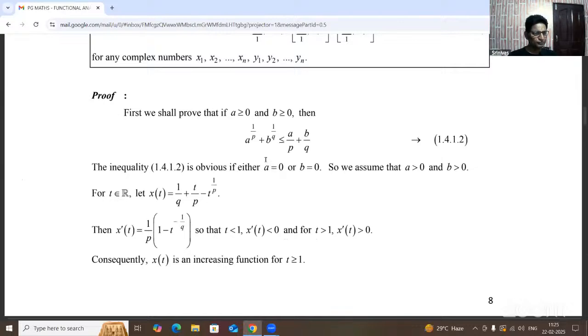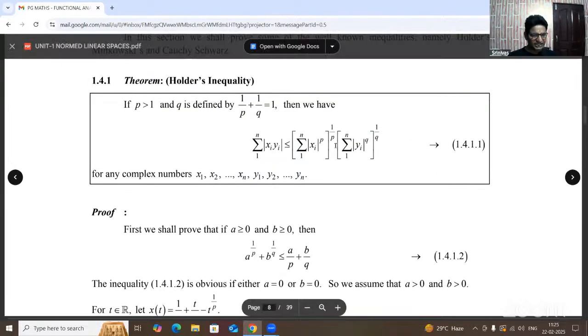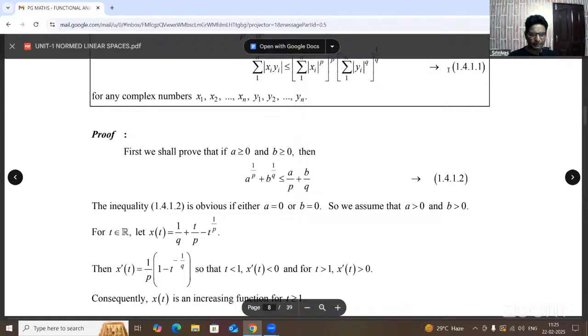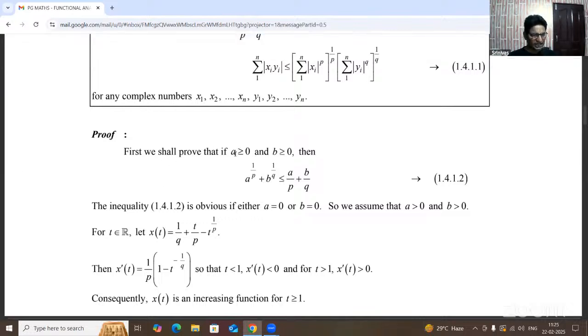See this proof. Given the condition, this is the first equation. It is not mentioned here, but from the beginning of this proof, the given condition is taken as the first equation. First, we shall prove that a is greater than or equal to 0. Some corrections are here, please note them down. Each and every step must be observed here, because some other doubts are also repeated here.